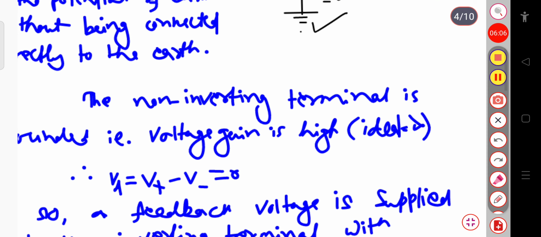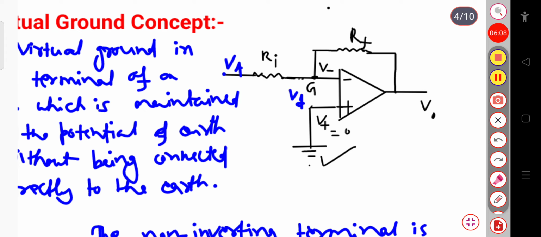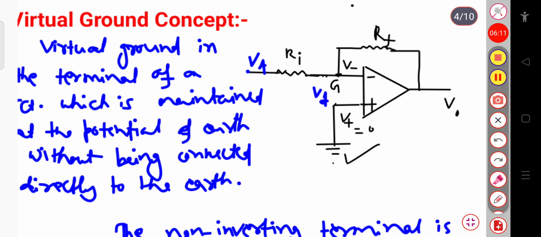Now let us see from this diagram. So here this is your operational amplifier. When the non-inverting terminal is connected to the ground, at this point the voltage gain is infinite, or it has a high voltage gain in the practical case.